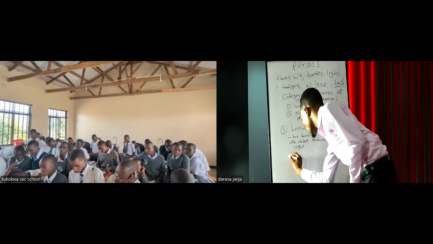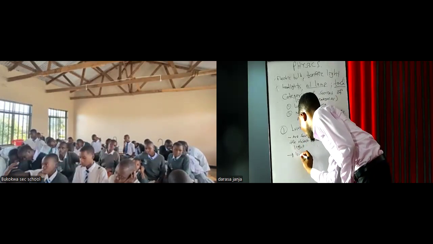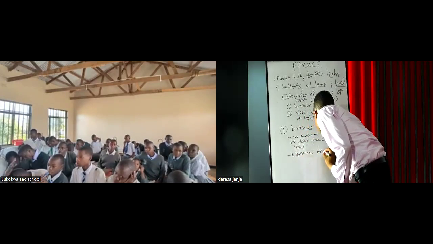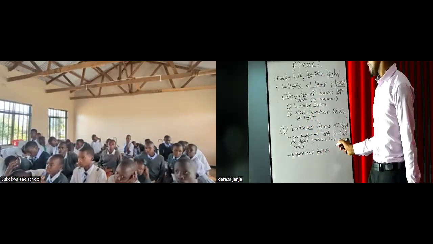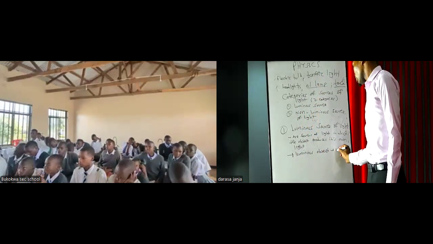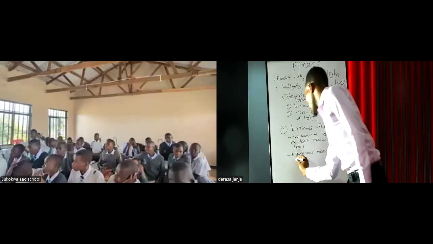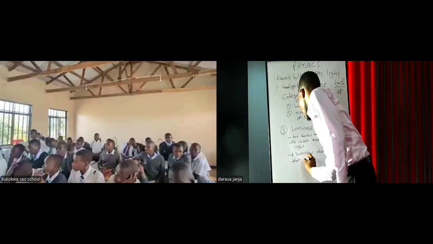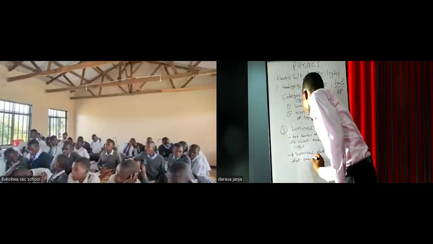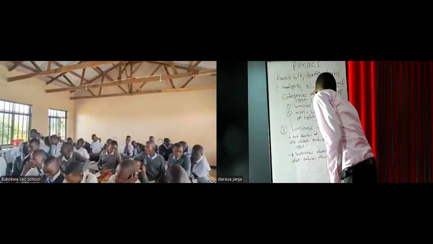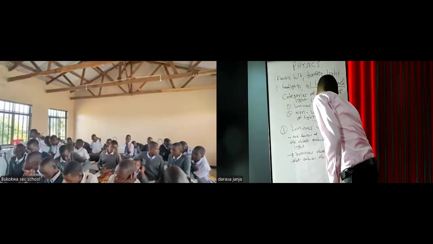So we have luminous object. In case you are asked to explain a luminous object, these are objects that produce their own light.